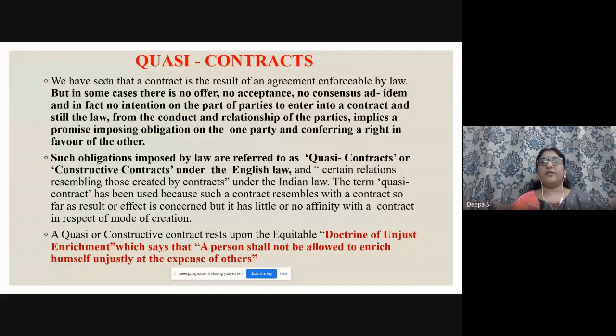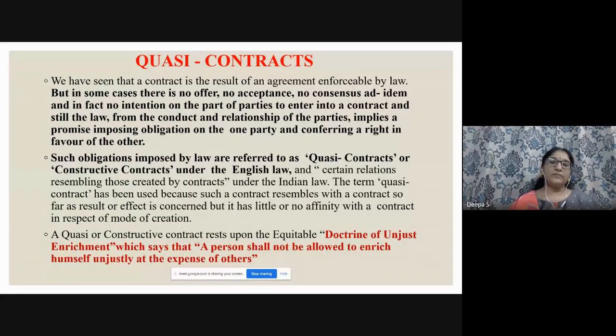Everything you have to understand. When you remember all these things, you will be able to answer. When you see a particular aspect, you think widely. Quasi contract means this is the meaning. These persons are coming in, these terms are there. Likewise you should get quasi, and certain relations resembling those created by contracts under the Indian law. The term quasi contract has been used because such a contract resembles a contract so far as result or effect is concerned, but it has little or no affinity, no relationship with the persons.